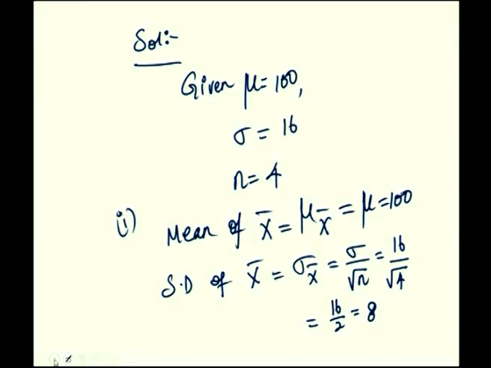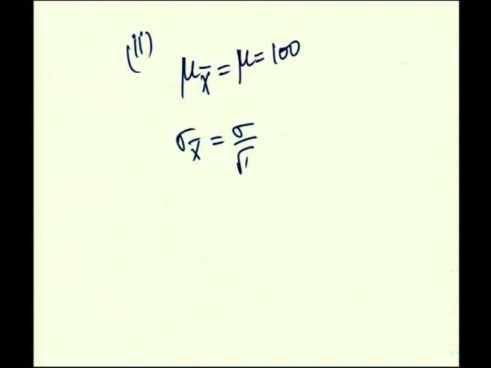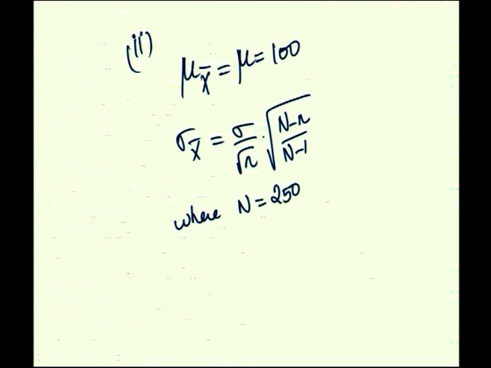Next you have the case of sampling without replacement. For sampling without replacement, mu x bar is equal to mu, that is same as 100, whereas sigma x bar is sigma by small root n into root of capital N minus n by capital N minus 1, where you have capital N value equal to 250 and small n value is sample of size 4.